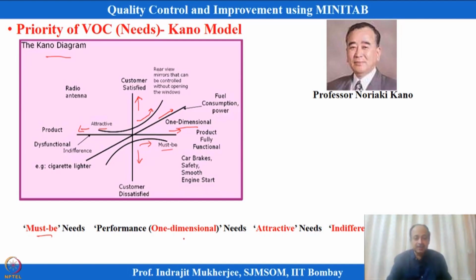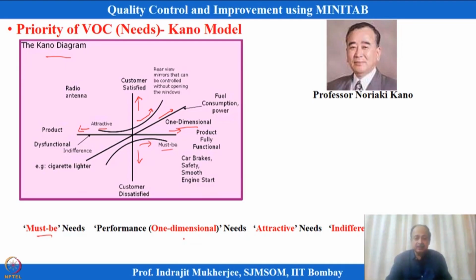So, if it is not there, customers will be dissatisfied. This is an order qualifier we can think of. From a marketing perspective, we can think of it as an order qualifier. If it is there, it is okay, but if it is not there, we are totally dissatisfied, we will not buy the product. So, this is the must-be category.